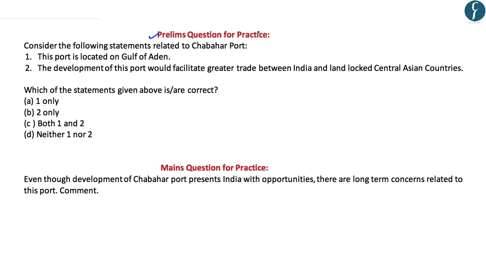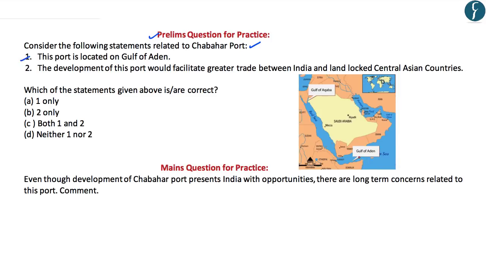The question here is, consider the following statements related to the Chabahar port. The first statement is, this port is located on the Gulf of Aden. Now, as you can see in this particular map, the Gulf of Aden is located along the Somalian coast, whereas the Chabahar port is located along the Gulf of Oman. Hence, this particular statement is wrong. The second statement reads as, the development of this port would facilitate greater trade between India and landlocked Central Asian countries. And as we have discussed, this particular statement is correct. So looking at the options here, the correct answer to this question is B, that is 2 only.